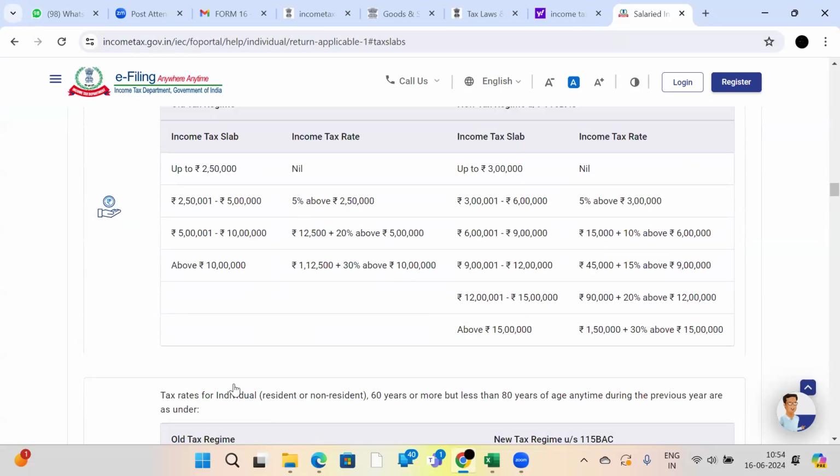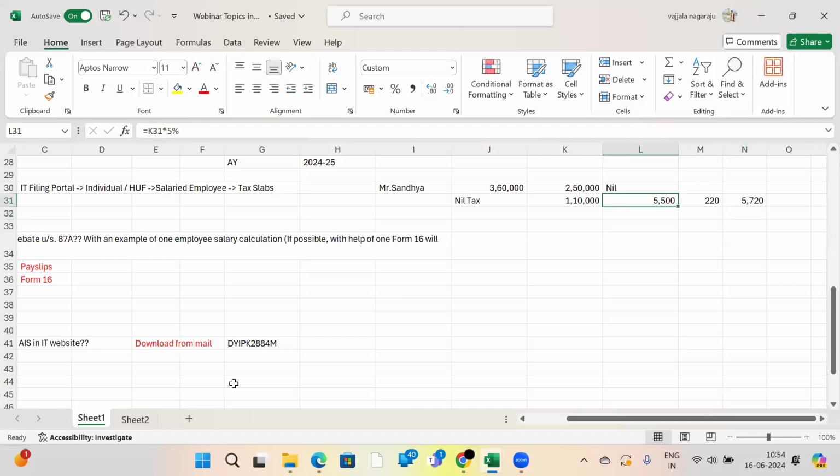Suppose this is the tax slab rates. Suppose there is a person whose salary is 7 lakhs 50,000 rupees. How should we calculate tax on this 7 lakhs 50,000 rupees? Up to the first 2.5 lakhs, it should be nil. What is the balance amount? 5 lakhs.